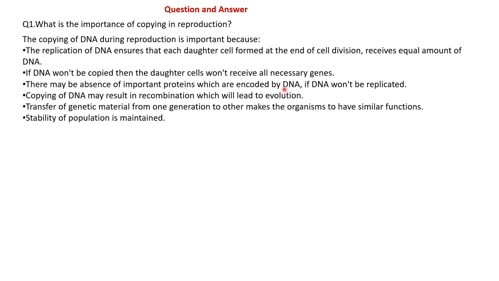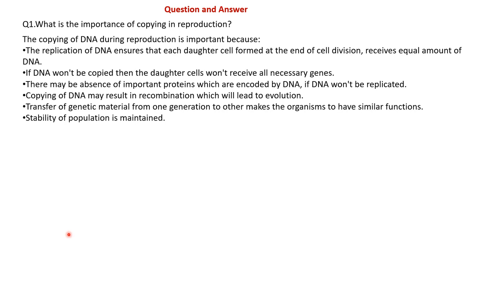There may be an absence of important proteins which are encoded in DNA. Yes, we know that DNA has a protein-encoding system in it. If DNA is absent, then the important proteins cannot be formed. Then copying of DNA may result in recombination, which will lead to evolution. DNA goes through many kinds of chemical reactions, and those chemical reactions further lead to copying of DNA.